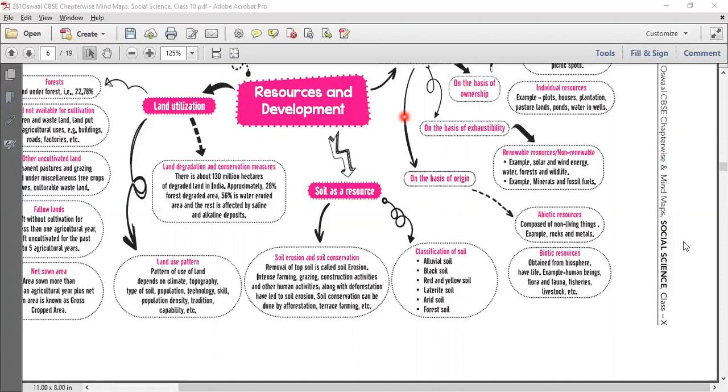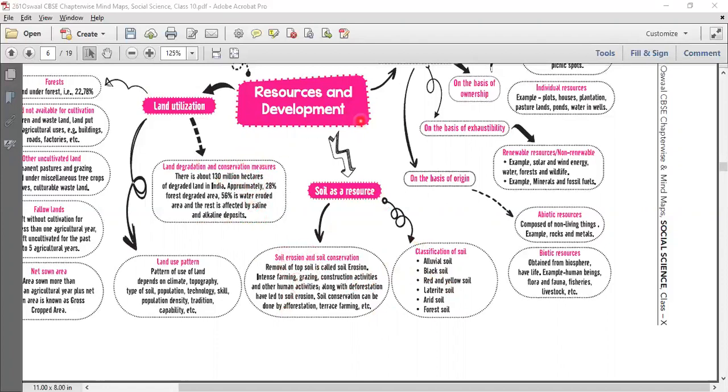And then we have individual resources, that is the resources that are owned by individuals. Examples would be plots, houses, plantation lands, water in the well, all this is owned by individuals. Next, we will look at how we classify resources on the basis of the status of development. In this, we have 3.